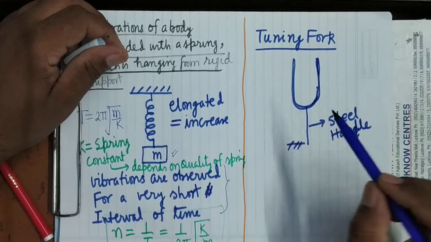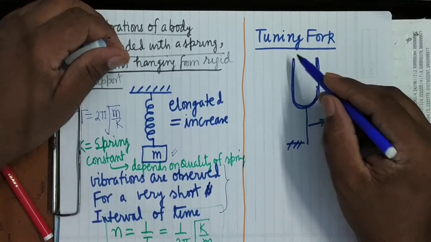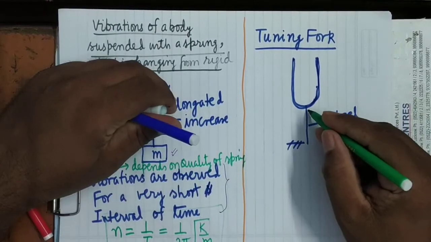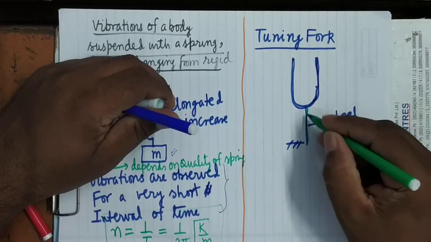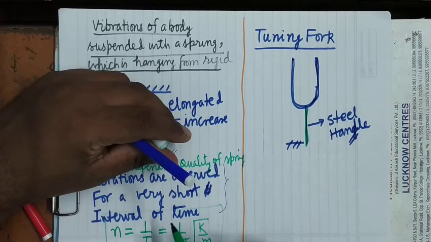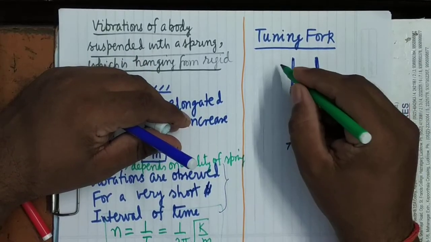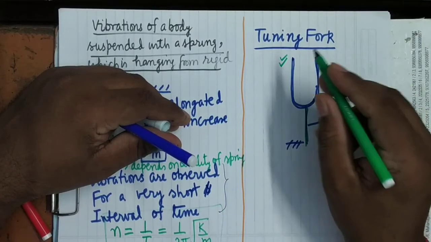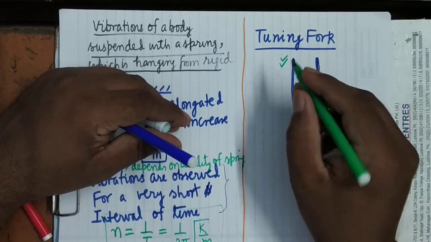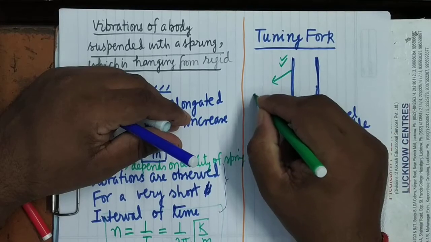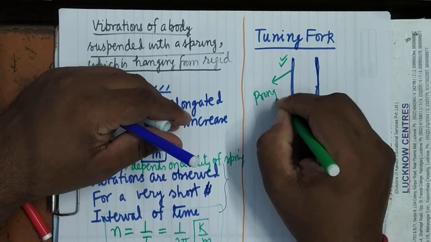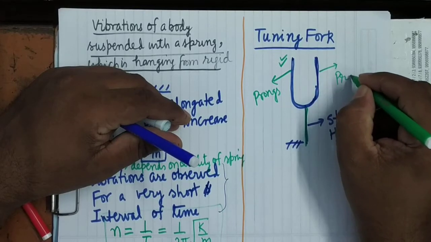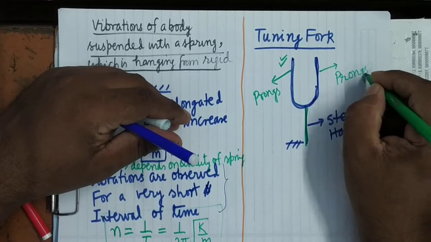It will depend upon the size of this frame which I have drawn here, not on the length of the handle. It will not depend upon the length of the handle. It will depend upon the size of this frame. These are called the prongs of the tuning fork. These are two prongs of the tuning fork.